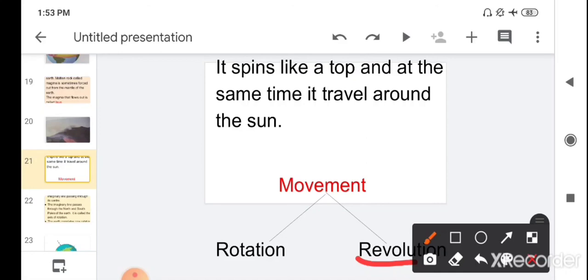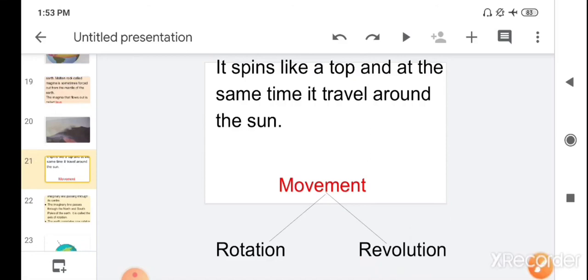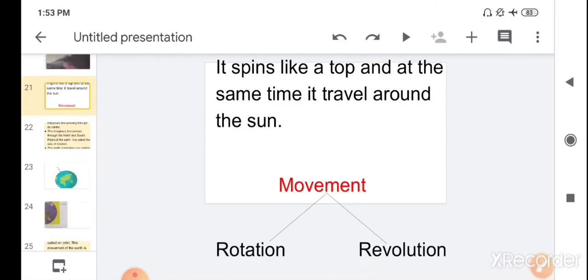This is because the earth revolves around the sun. So children, for today your homework is to learn the two different types of movement of the earth, and how day and night occur, and how the revolution is responsible for the different types of season.